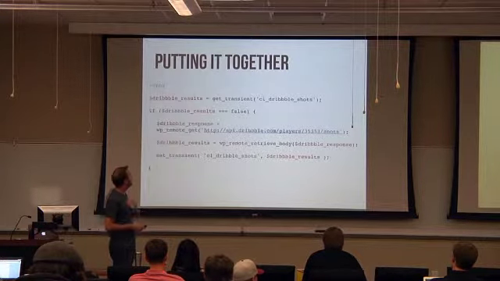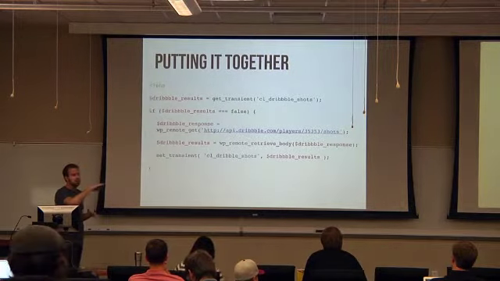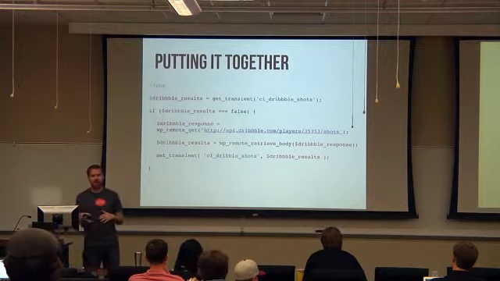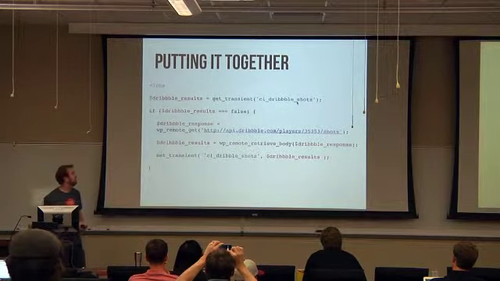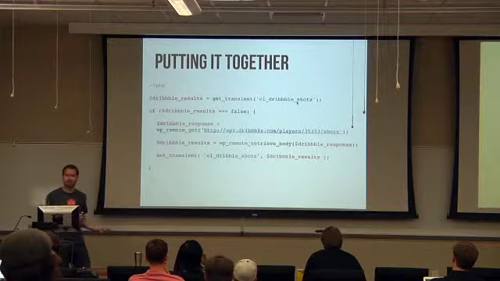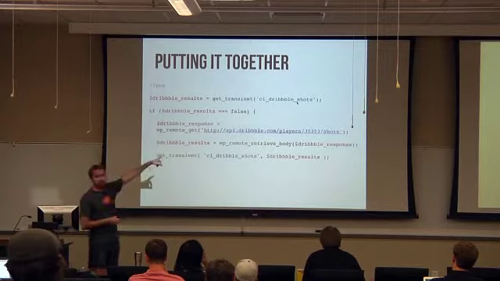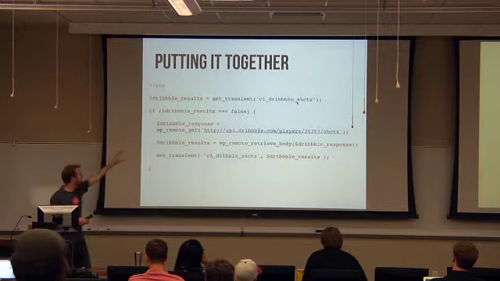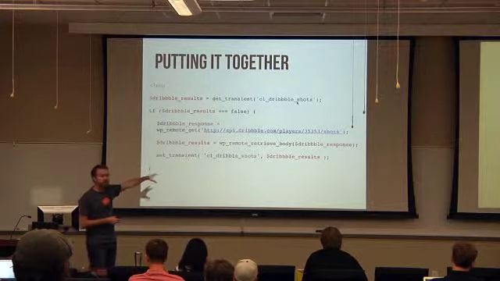So to put that all together, this is what all of the code would look like to check to see if we've had the data recently. So we have get transient dribble shots. This is checking to see if we have had data from dribble in the past. If we don't, then we want to go get it. And once we get it, we want to go ahead and get the body of it, and then we're going to stick the body into that transient.